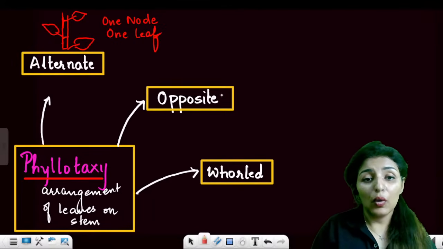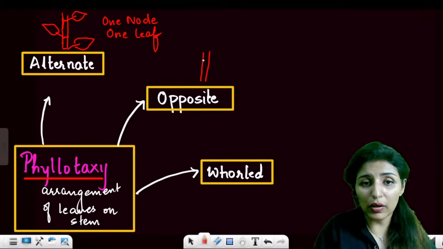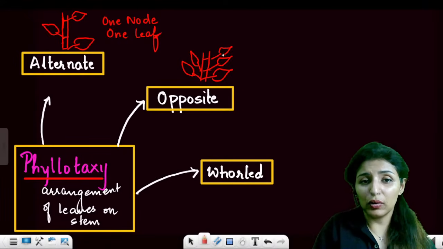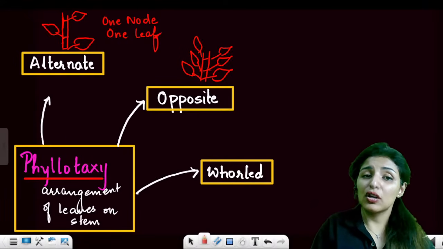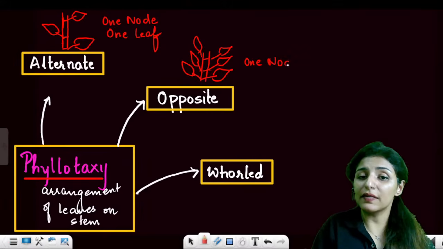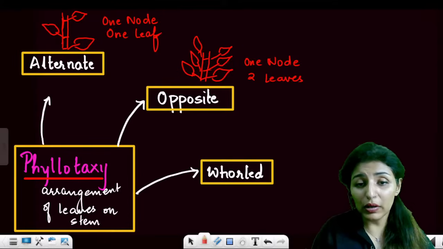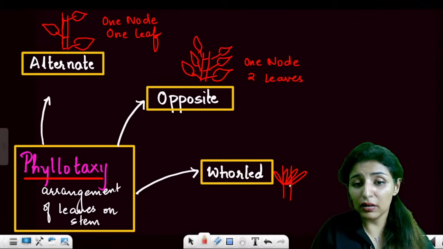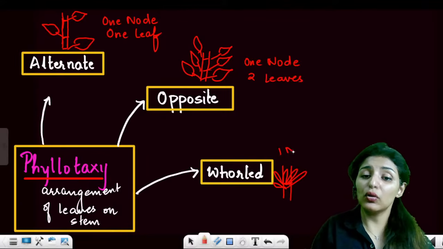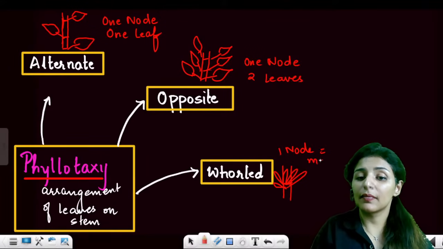Are these points clear? While in opposite what happens? Every node will have two leaves on the opposite side. The two leaves will be opposite to each other. So one node, two leaves. And then talking about whorled, in whorled basically, one node is going to have a circle of leaves, a whorl of leaves. So one node, many leaves. Are these points clear to everyone? Please let me know if there is any doubt.